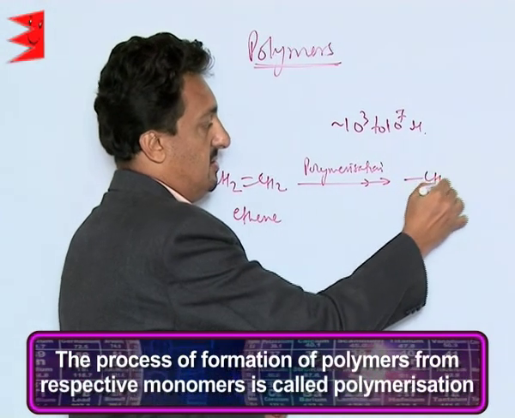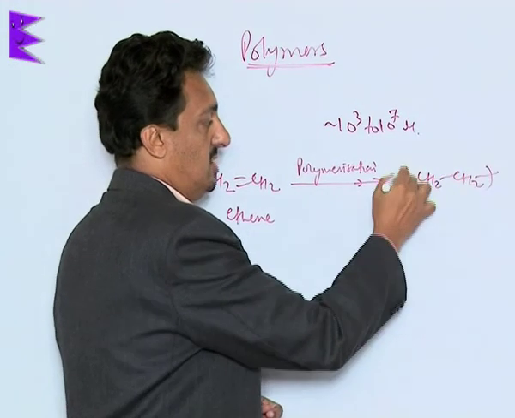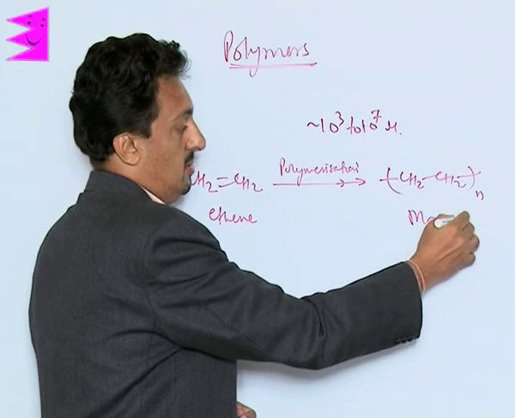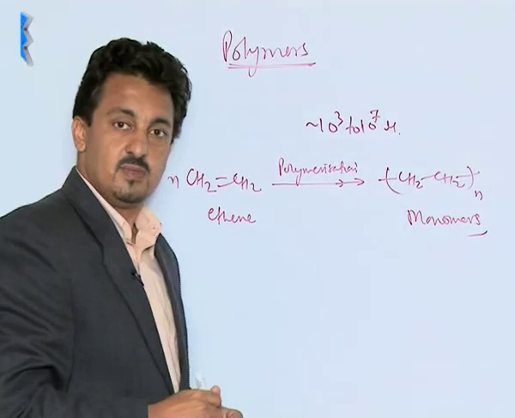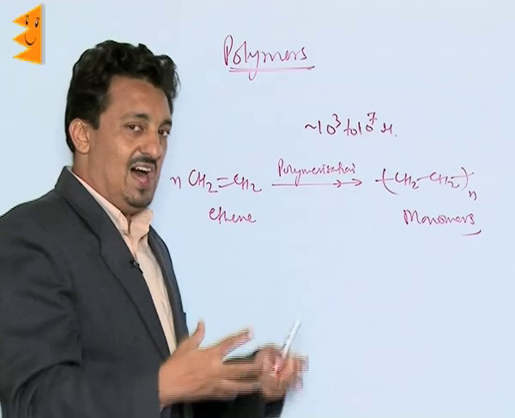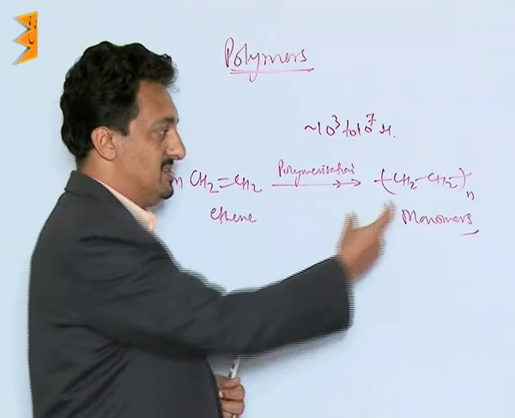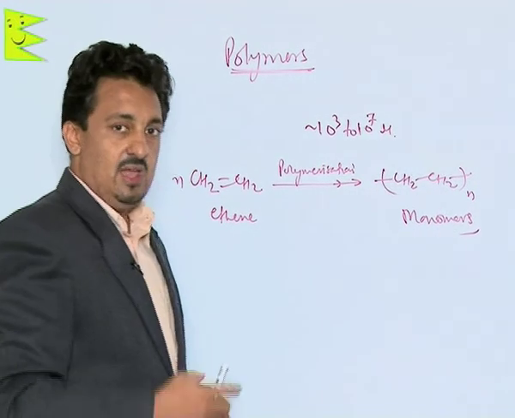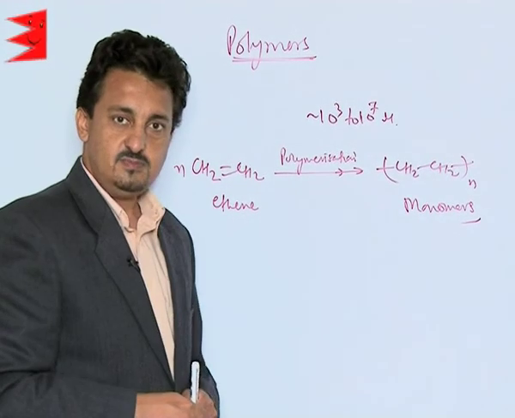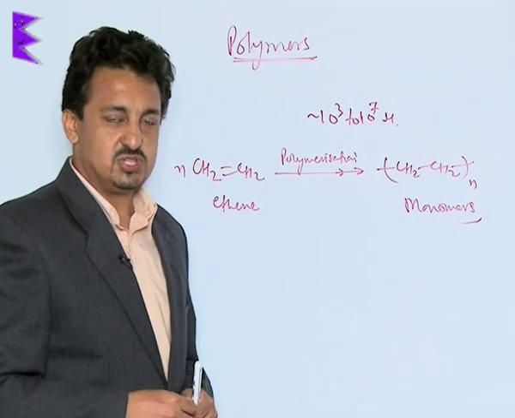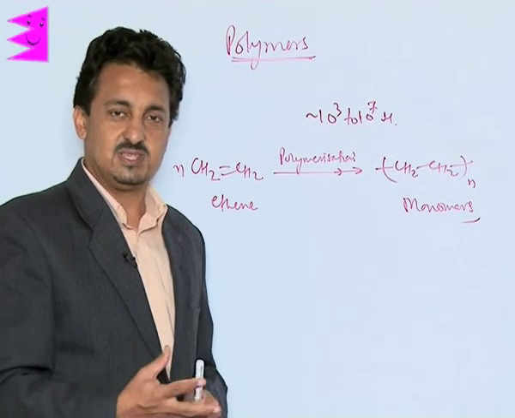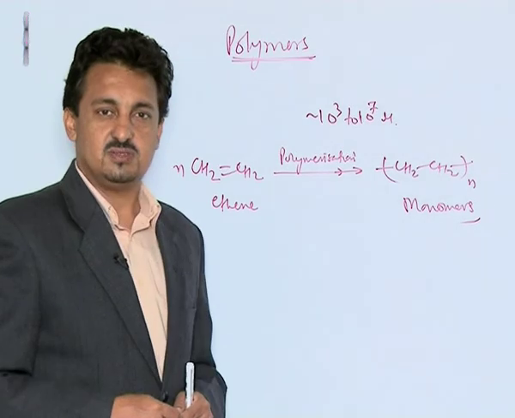We get what? Large chains of these repeating units, which are called monomers, and these large chains are called polymers. So polymers are large macromolecules which have repeated structural units called monomers, and the process of formation of these polymers is called polymerization. We will first do their classification, which can be done on many different bases. Now let us take first their classification.